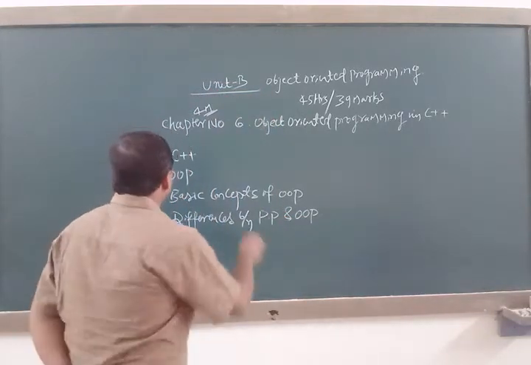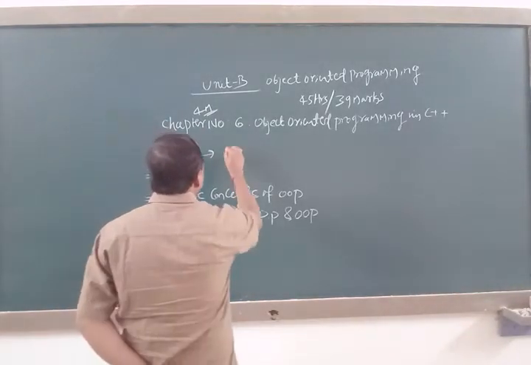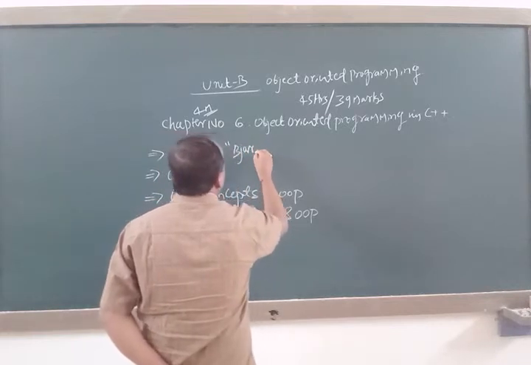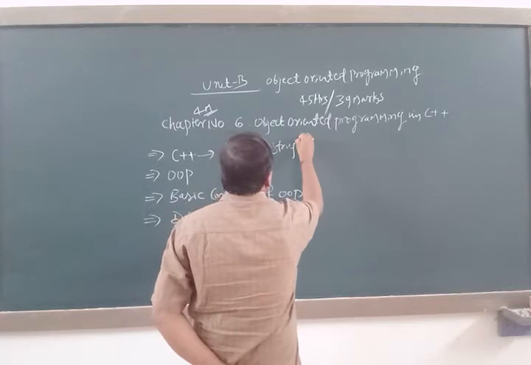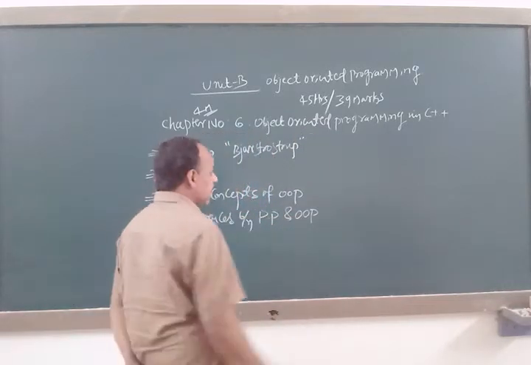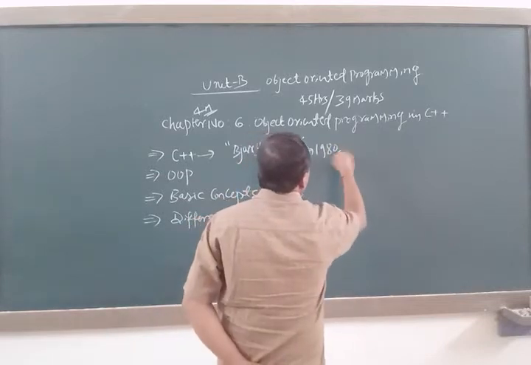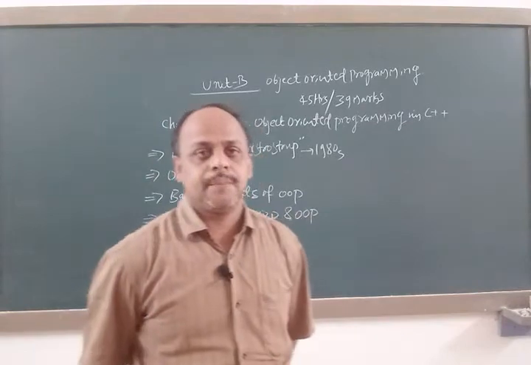This C++ language was developed by a person called Bjarne Stroustrup in the 1980s at Bell Laboratory, USA.